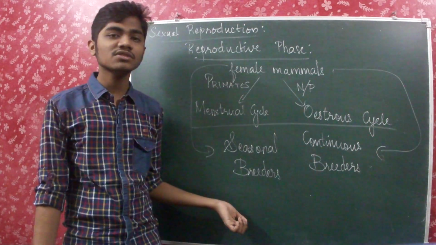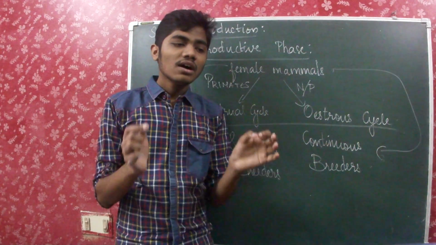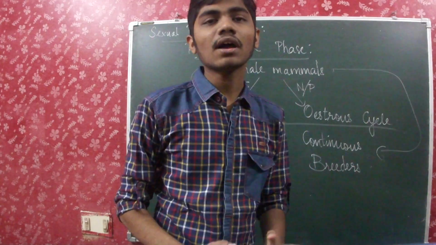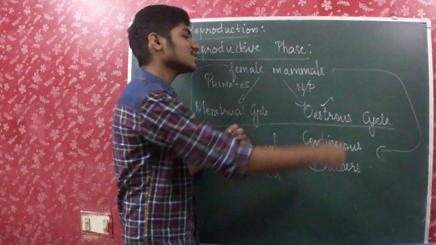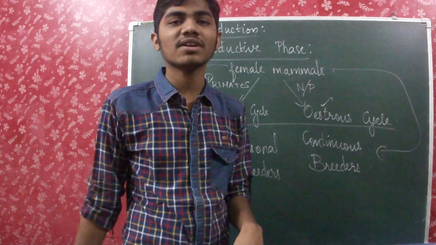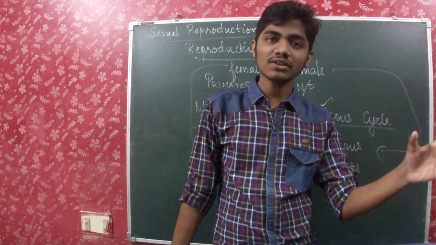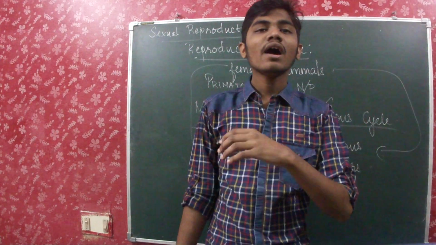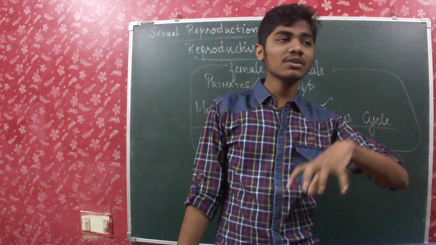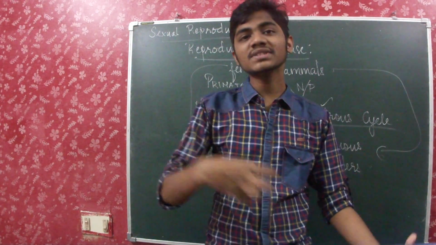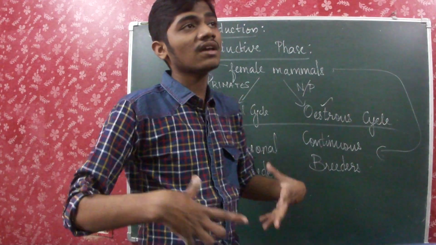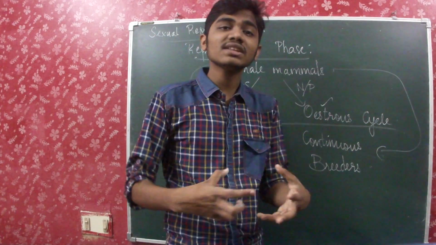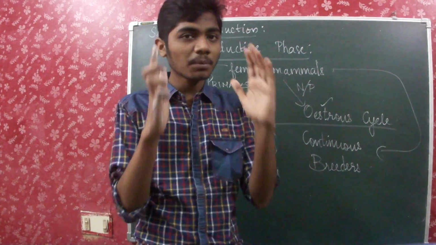Seasonal breeders are those organisms which breed only for a particular season. Out of that season, the cycle does not take place in their body. Mostly the organisms which undergo estrous cycle are seasonal breeders. They will be waiting for that season. For example, mangoes come only during this season, apples come only during this season. Similarly, the seasonal breeders' reproductive hormones and reproductive behavior are active only for a particular period of time.